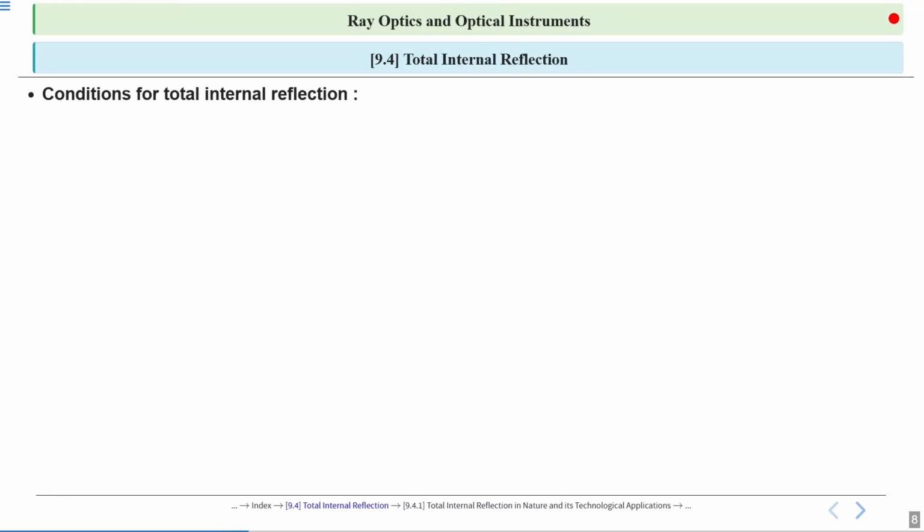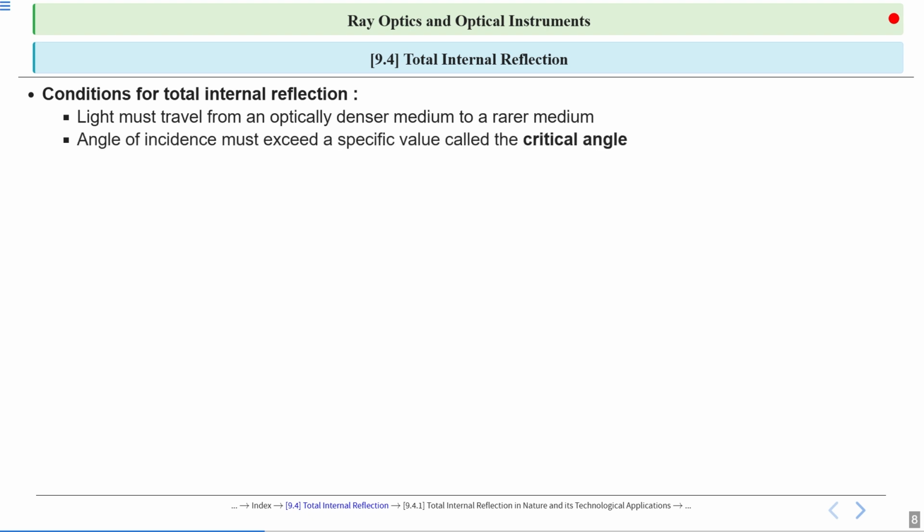Conditions for total internal reflection. The first condition is that light must travel from an optically denser medium to a rarer medium. Second, the angle of incidence must exceed a specific value called the critical angle.